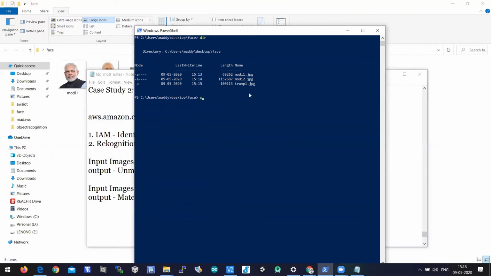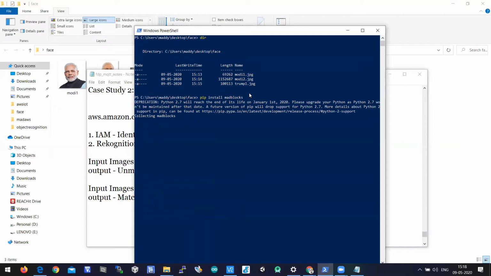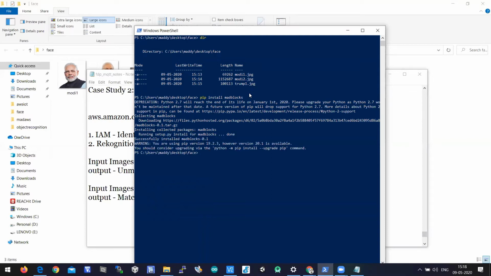Let us install a library with pip install boto3. This boto3 library will be downloaded, and using it we are able to solve this case study. So boto3 is installed.